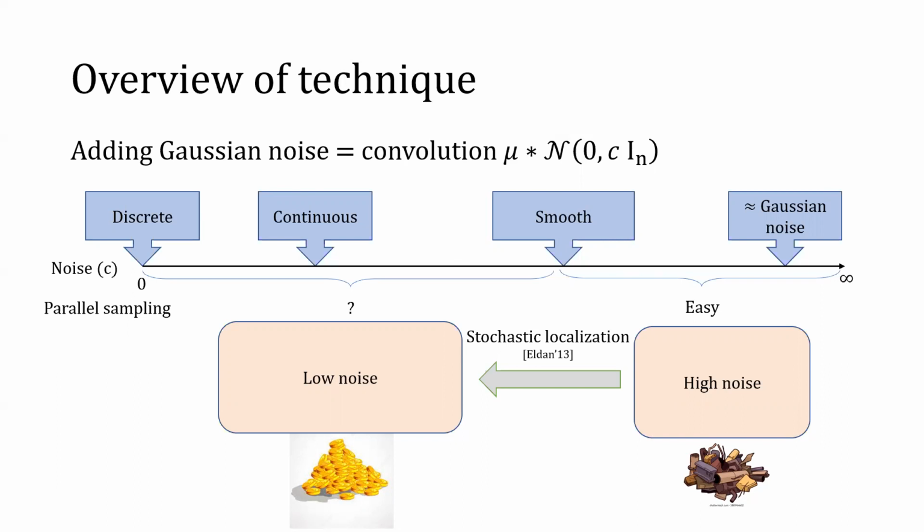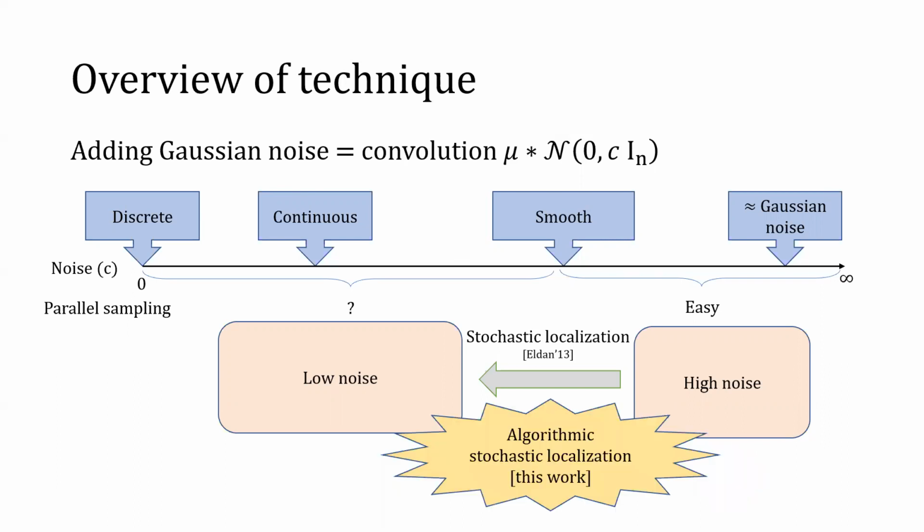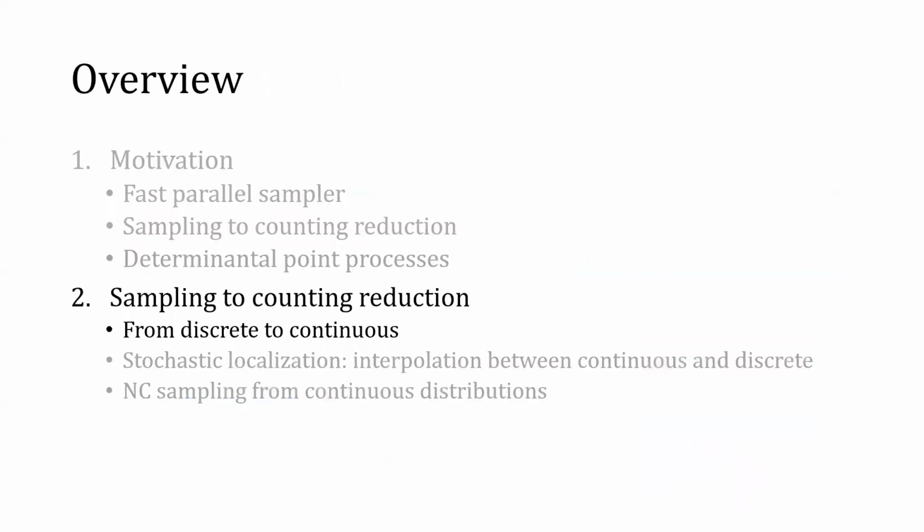This tool is stochastic localization. Stochastic localization is a continuous stochastic process, but we cannot implement a continuous process on a computer. We need to discretize it somehow. Our framework is a lossless way to discretize stochastic localization. And now we can go into details about turning a discrete to a continuous distribution by adding Gaussian noise.